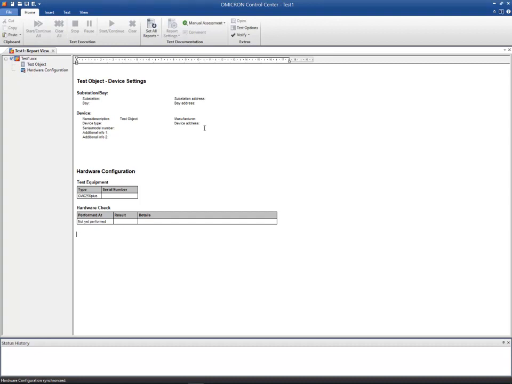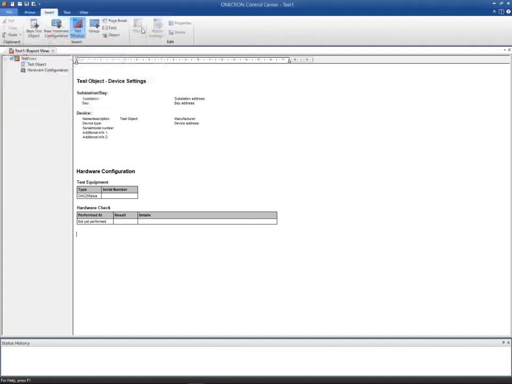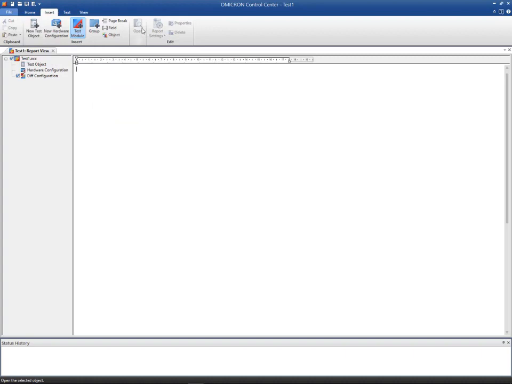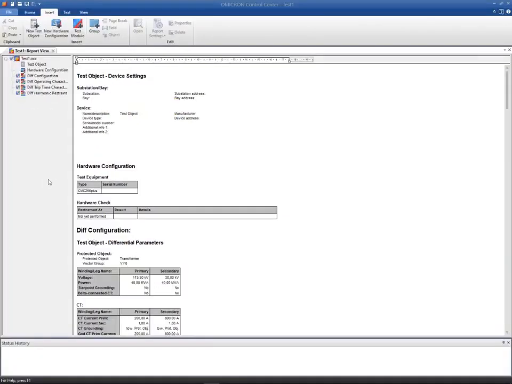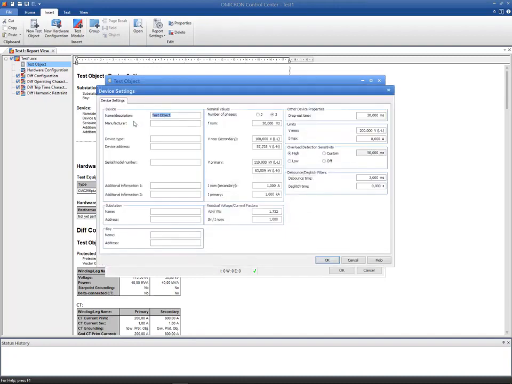The four Advanced Differential Test Modules are Diff Configuration, Diff Operating Characteristic, Diff Trip Time Characteristic, and Diff Harmonic Restraint. We insert these four modules into the OCC document. According to Omicron's Ohm's law, we start with the test object. Fill out the entry fields in the Rio block Device first.